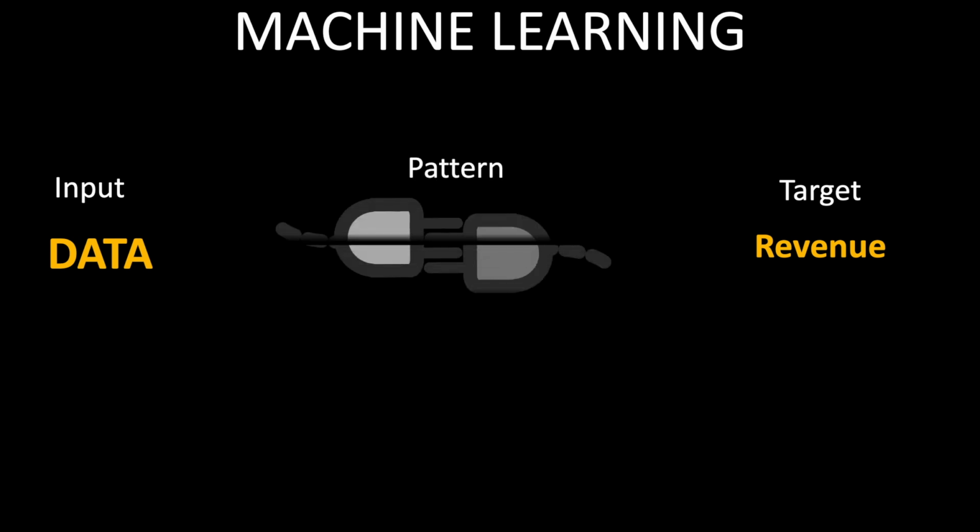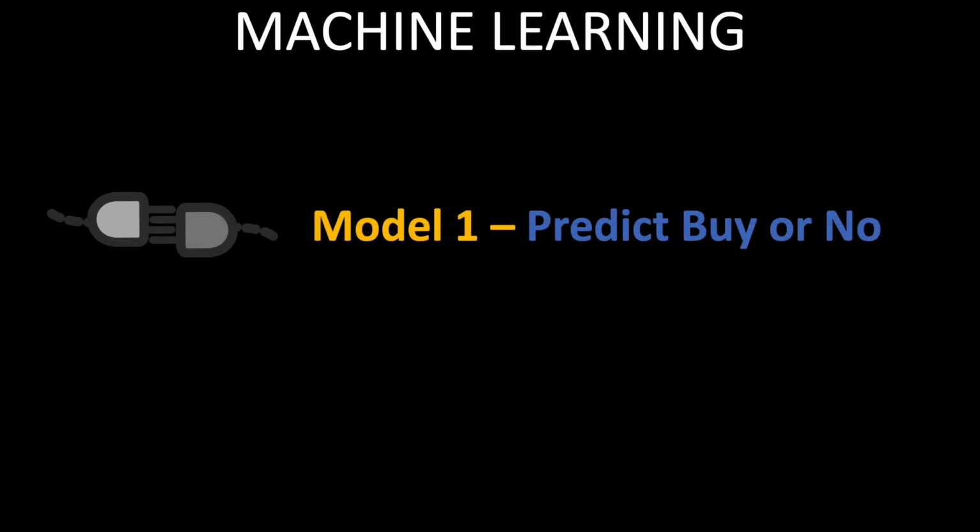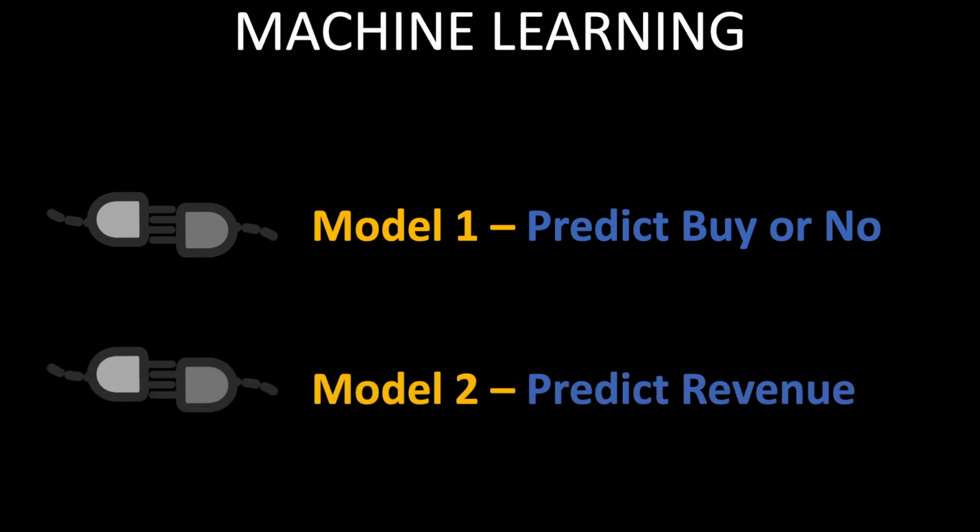Now we have our input data and we have our target variable, which is the revenue. The next step is to find a pattern which connects the input data and the target variable. And this pattern is also called a machine learning model. We will create two models. The first model will predict if the visitor will buy something or not. This is useful because we know from data exploration that 90% of the customers do not generate any revenue. The second model will then predict the revenue for the customers who are likely to buy something.